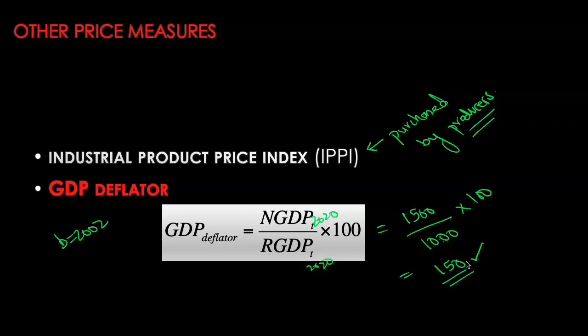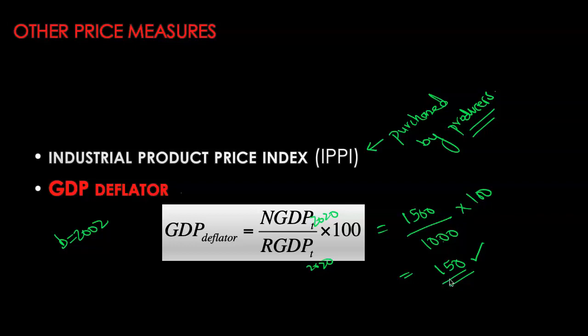Now, what is the base year in this case? In your GDP deflator calculations, your base year is the same as the real GDP calculation base year. Let's assume I'm using 2002 as a base year for calculation of real GDP, and this is my GDP deflator for 2020. So nominal GDP of 2020 and real GDP of 2020.